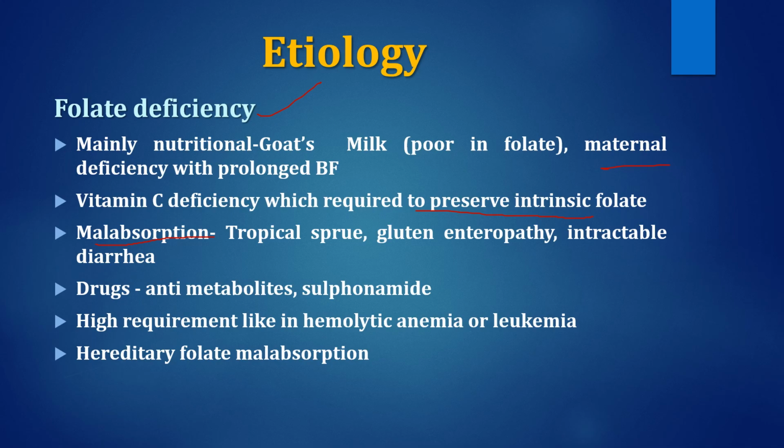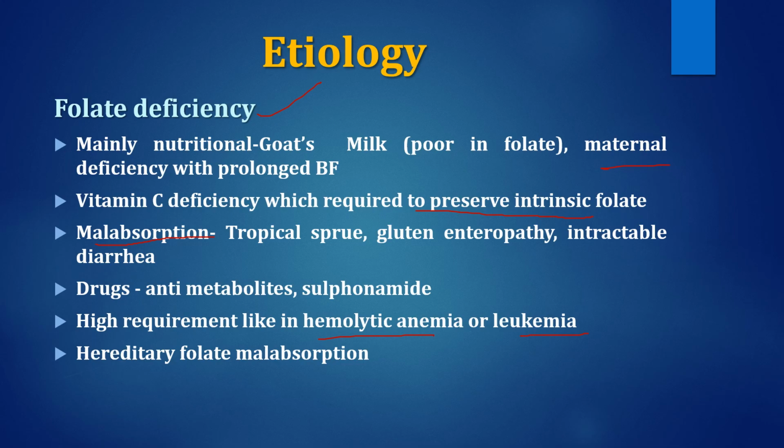Or some diseases which increase folic acid utilization may also cause deficiency of folic acid, and these diseases include hemolytic anemia and leukemia. That's why in their management folic acid is required. Otherwise, there will be megaloblastic anemia due to relative folic acid deficiency.